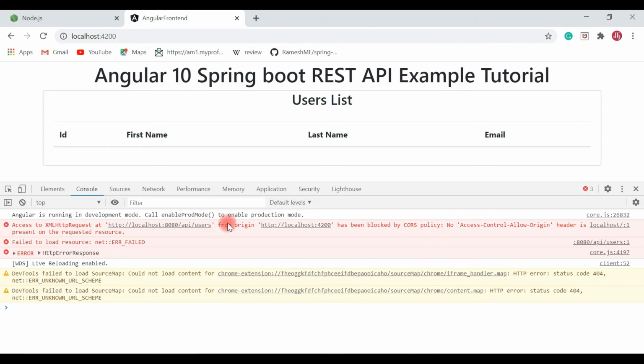So in order to fix this error, what we can do is add the CrossOrigin annotation to our Spring Boot project.